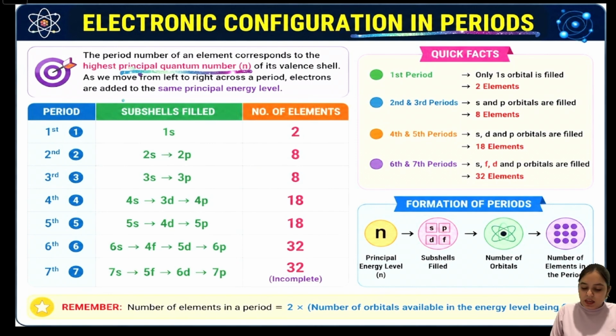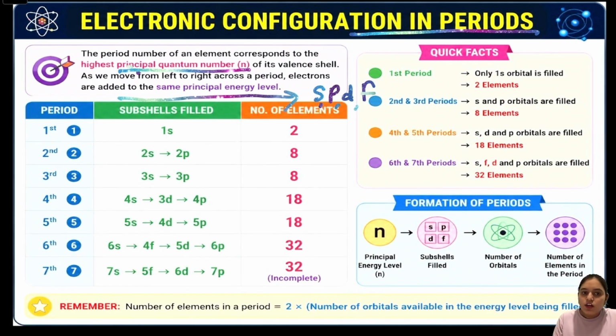As we move from left to right, electrons are added to the same principal energy level but they enter different subshells such as s, p, d, f. Let's look at each period one by one. First period, only the 1s subshell is filled, so it contains two elements, hydrogen and helium. Second period, electrons fill the 2s and 2p subshells, giving a total of 8 elements.